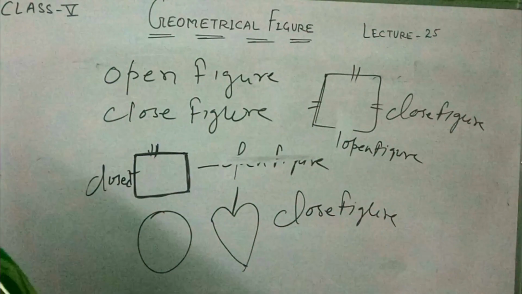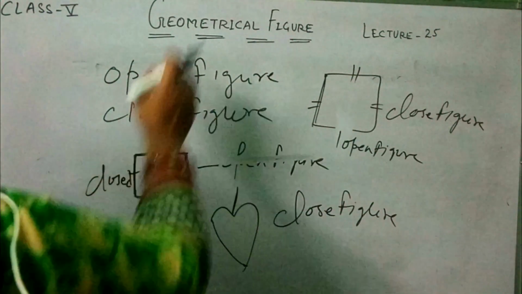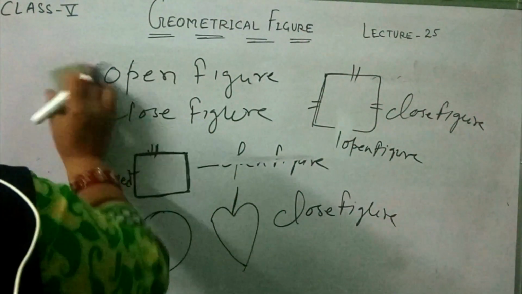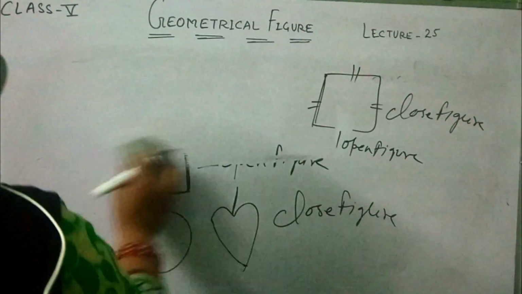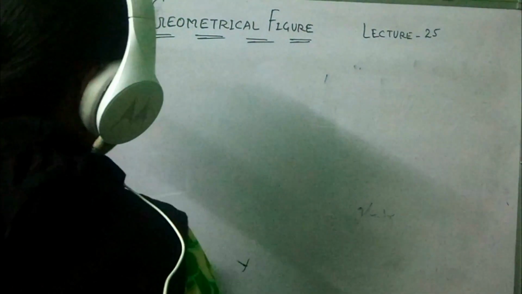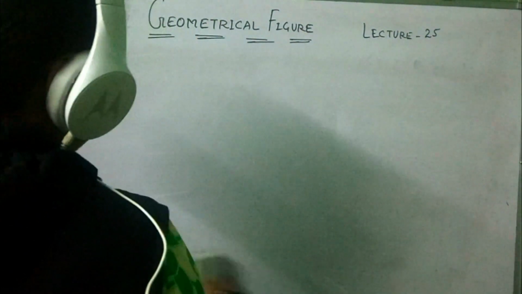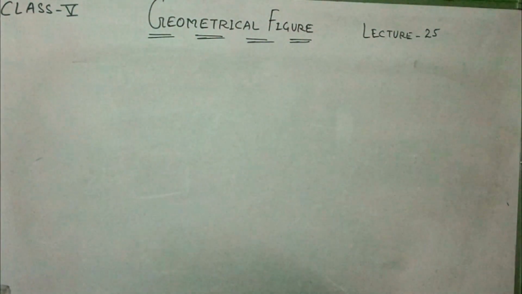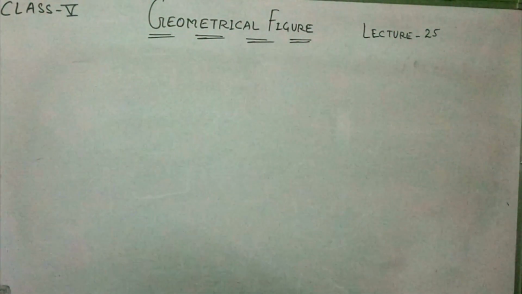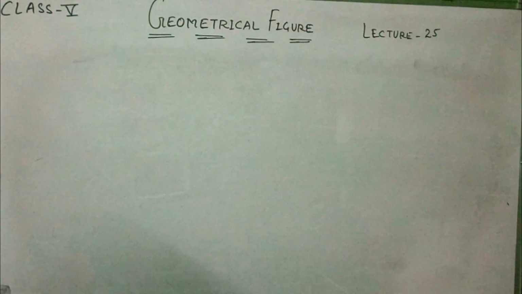Okay, these are the two types of figures, open figure and closed figure. In geometrical shapes you learned about 2D and 3D shapes, regular and irregular shapes, and open and closed figures.